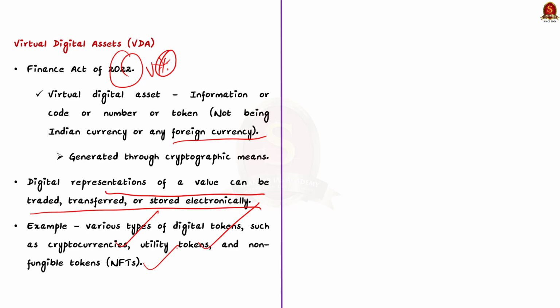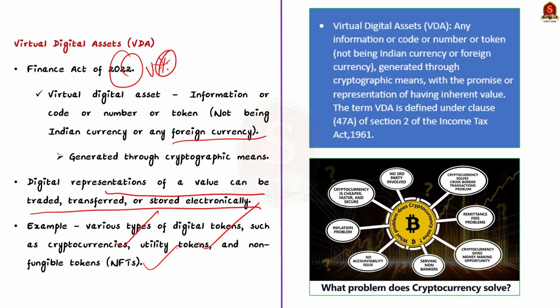So here comes the question, why VDAs should be regulated. See, firstly, the very design of cryptocurrencies is to bypass the financial system and provide an alternative to regulated currencies. This decentralized model is difficult to be traced or confiscated or frozen by government. Apart from this, they are anonymous in character and not bound by physical borders. This is the first reason why they should be under regulation.